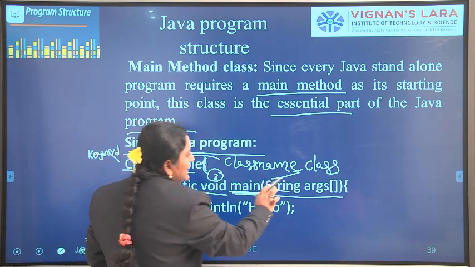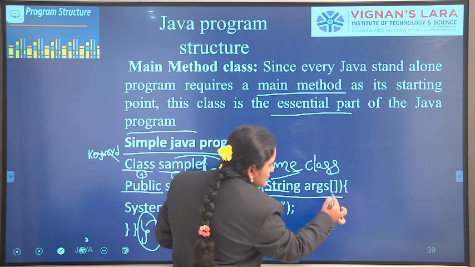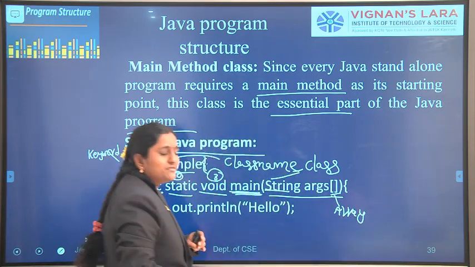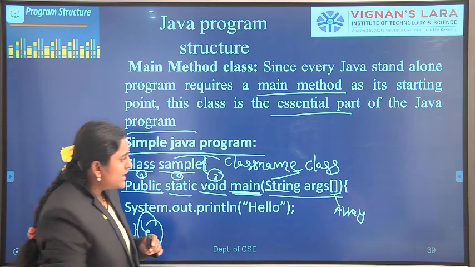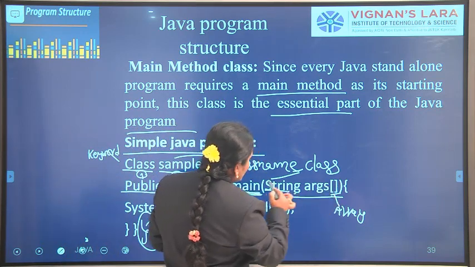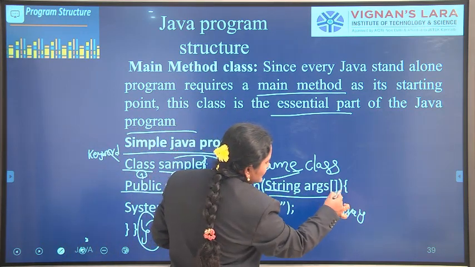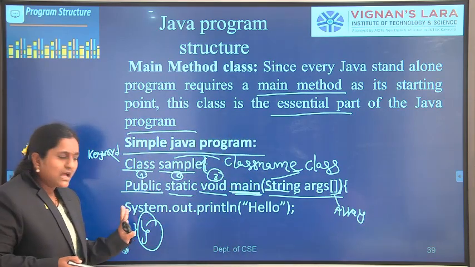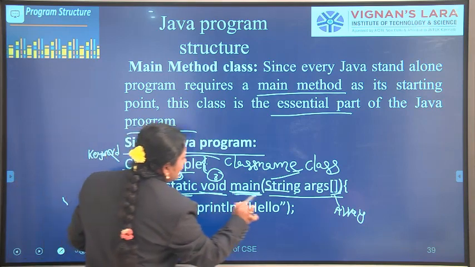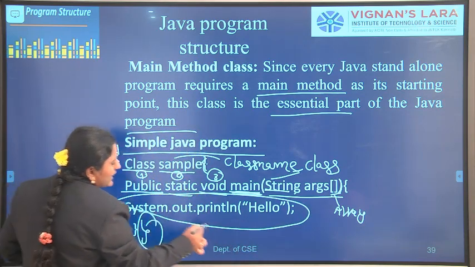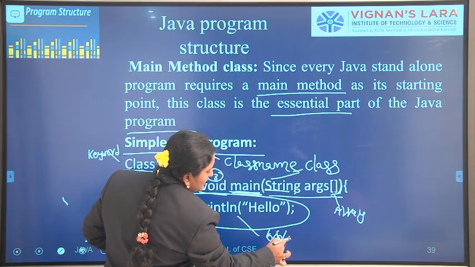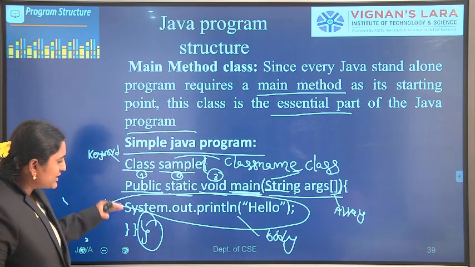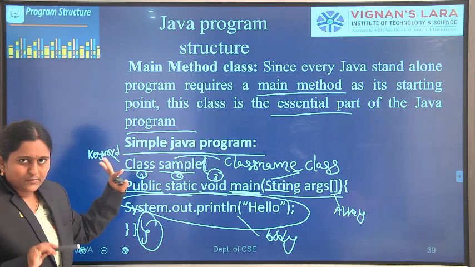So String args is an array. I hope everyone knows the arrays concept from your C programming language. We open the braces and close the braces. After the main method, we also open the curly brace, and at the end of the program we close the curly brace. This is the body of the main method. I will explain what is public, what is static, what is void.